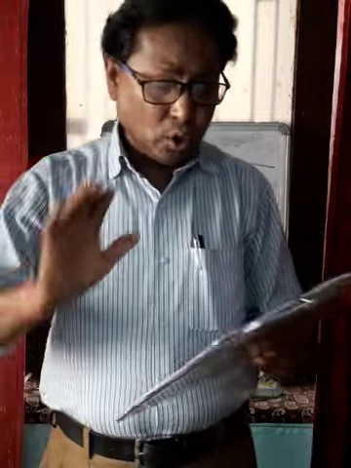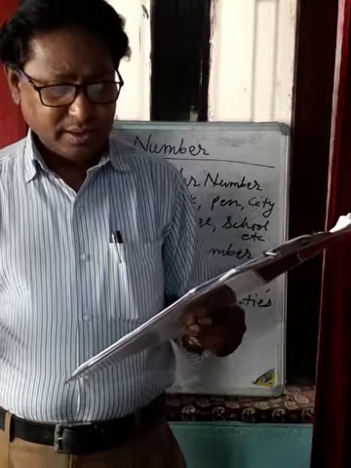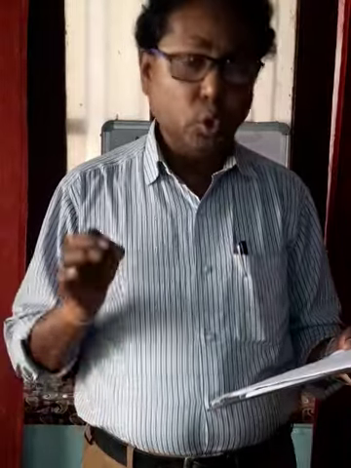Some nouns do not follow any rules. They form their plural in different ways. Child, children. Man, men. Tooth, teeth. Mouse, mice. Goose, geese.